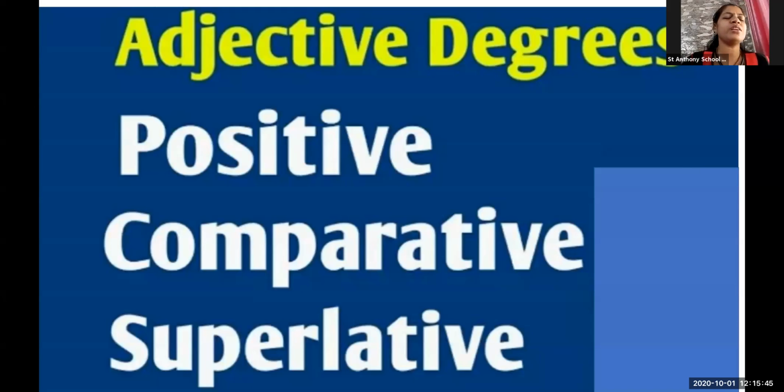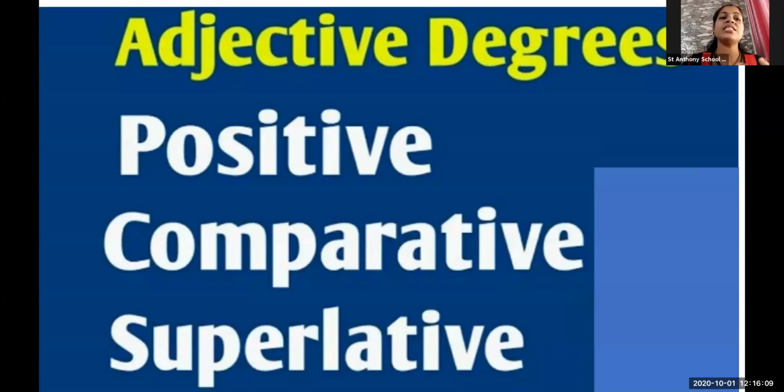Today, we are going to learn a very interesting and very short chapter. Through this, you can understand what the adjectives of degree are. What are the adjectives of degree? On the screen, there are three names written: positive, comparative, and superlative. These three are the types of adjectives or the types of degrees.